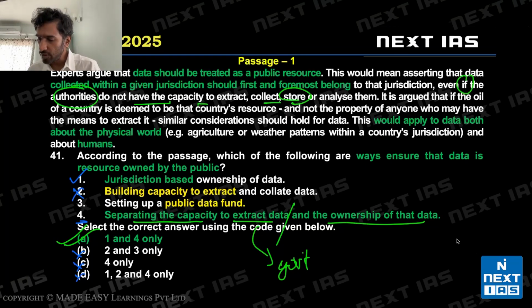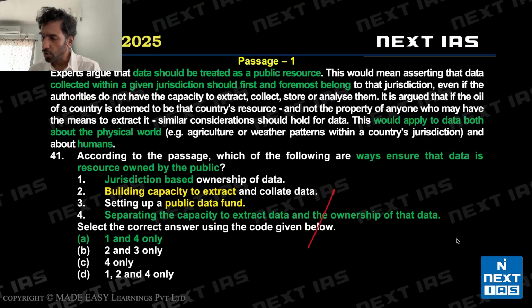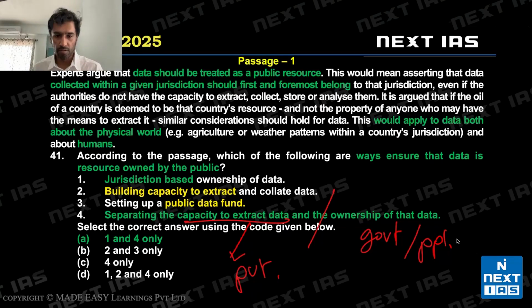So if you separate the capacity to extract from ownership of data, that's okay. This means I'll separate it like this. Ownership should be of the government or people in short. Capacity to extract can be private, right? So this is allowed. This is valid. So this makes statement 4 valid. I know statement 4 was problematic for students, but remember it like this.